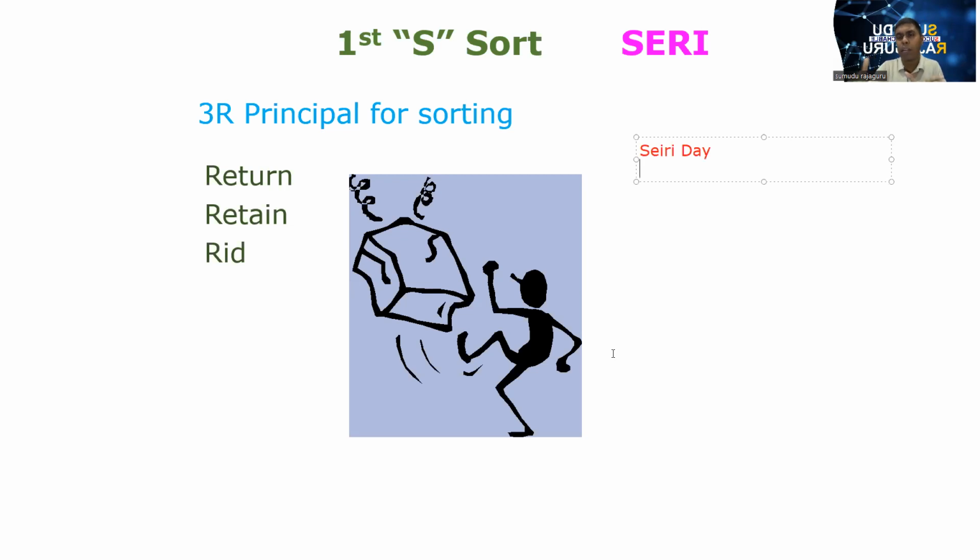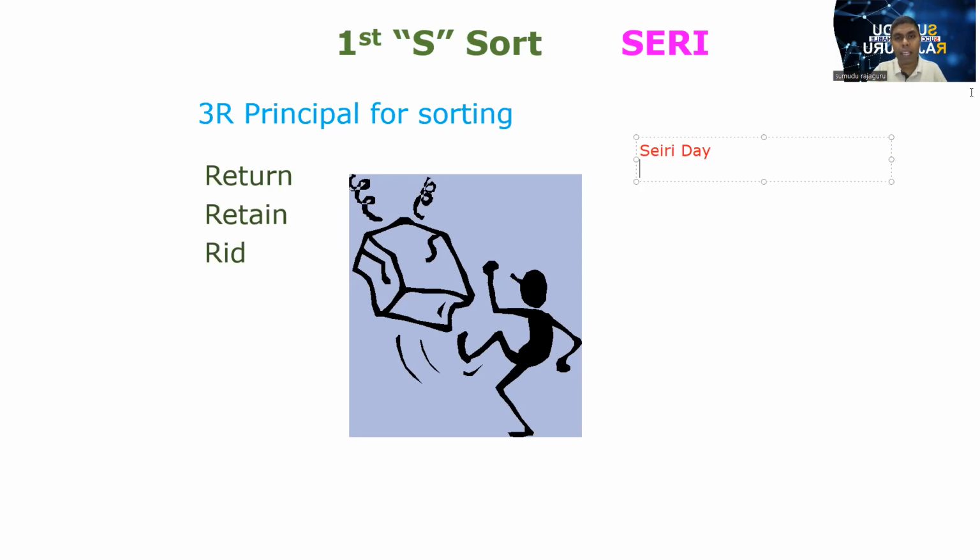We have to allocate maybe 30 minutes or 1 hour. During that time period, everyone participates and cleans their respective areas, and whatever unwanted things are found, they collect in one area. So that is the Seiri day. It gives teamwork, and it helps us realize how many types of unwanted things there are in our workplace. The message is that we have been working for the last several years with several unwanted things, and now we want to remove them. That is called the Seiri day.